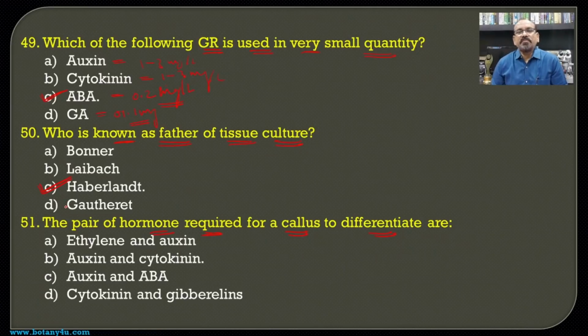The pair of hormones required for the callus to differentiate are: after the formation of the callus, there is a necessity of the differentiation of the cell, means the formation of different types of cells from the same type of cell, that is known as differentiation, that is the formation of the root, stem and leaves, etc., that is the morphogenesis. And for the morphogenesis or the differentiation of the cells from the callus require the auxin and the cytokinin. So we should remember these two names which are responsible for the differentiation of the callus.